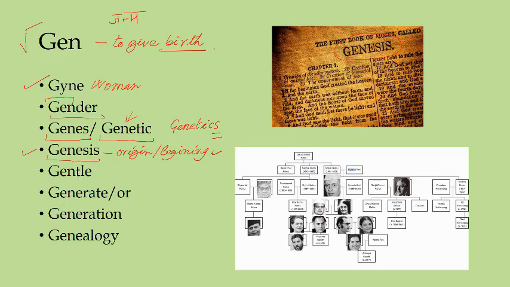Because in the first chapter there is a description of how the universe started or began. So this chapter is called Genesis, because it is concerned with the origin or beginning of the universe.